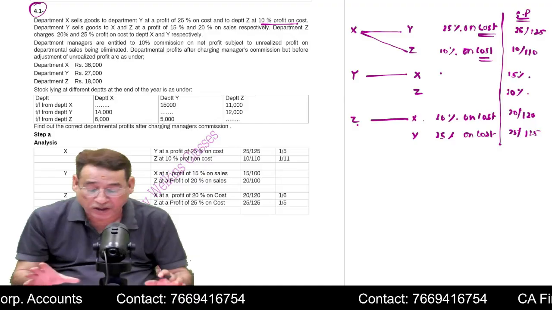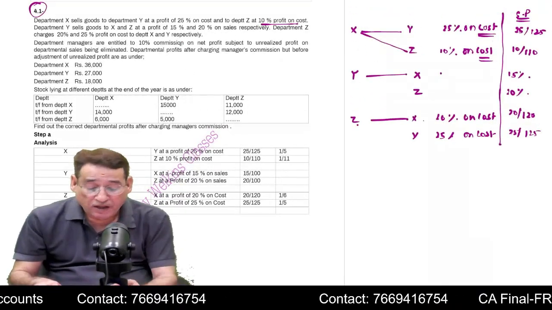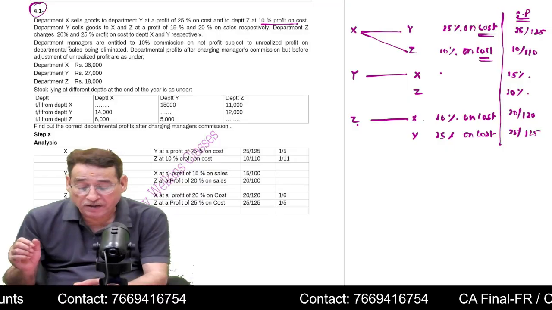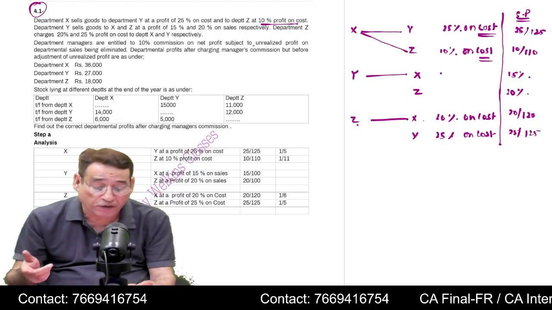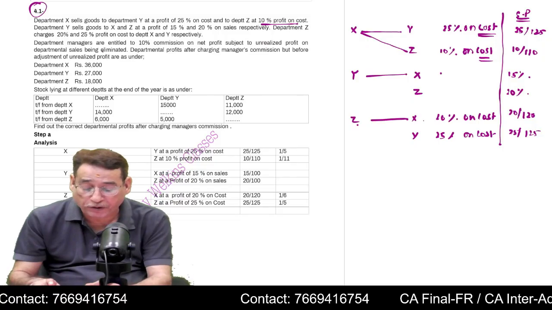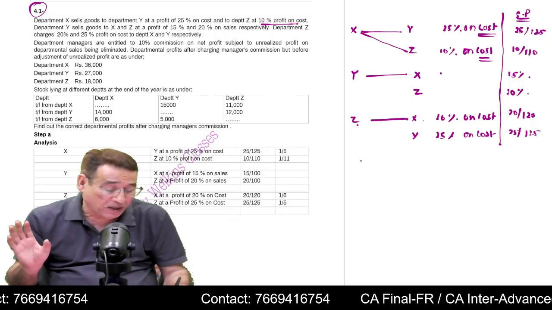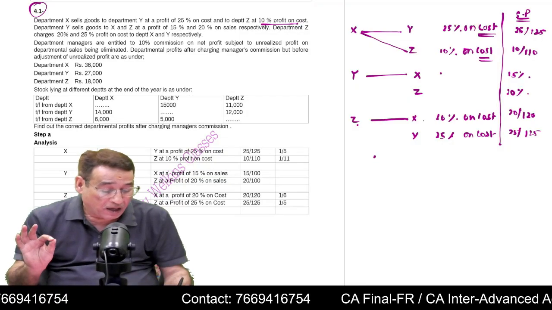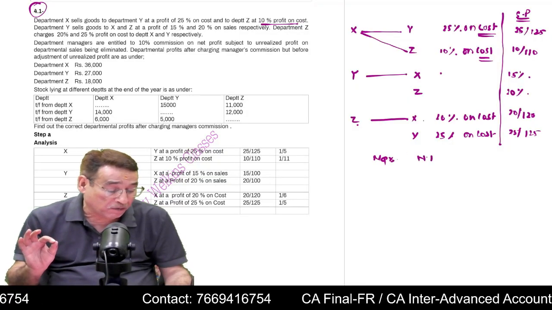Once you have computed the rates, what is the problem in this particular question? The main problem is that department managers are entitled to 10% commission on net profits subject to unrealized profit on department sales being eliminated. It means, as per the agreement, our departmental managers are supposed to be given commission on net profit.